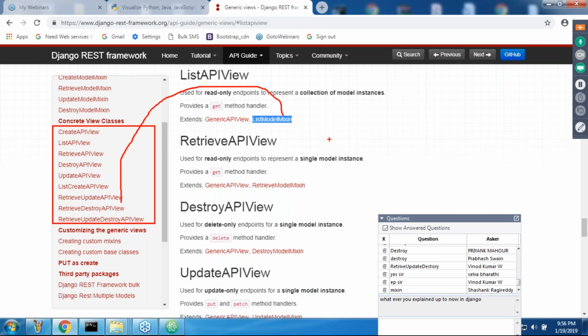If you observe, you can see here RetrieveModelMixin, DestroyModelMixin, like this.